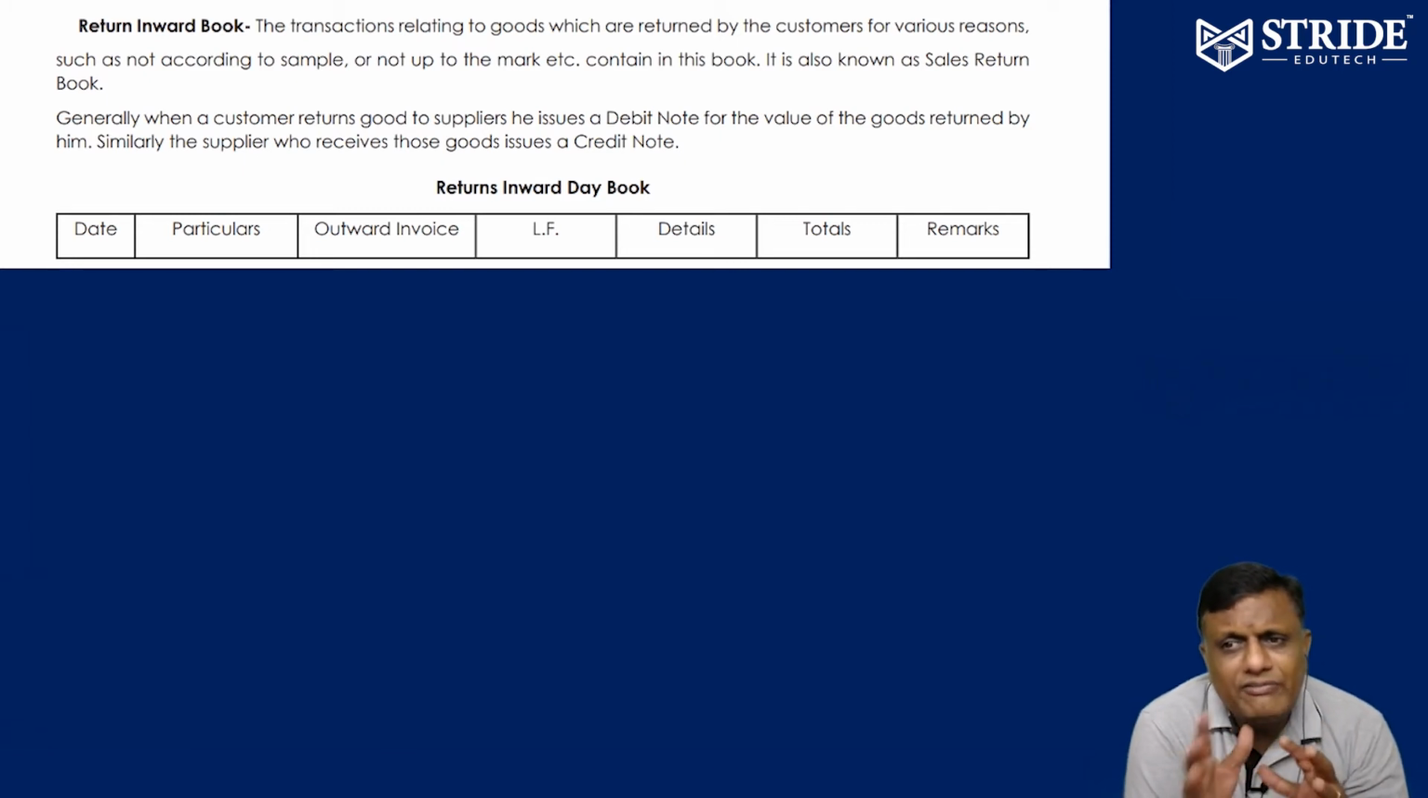Return inward book. What is the format of return inward book? Date you have to mention. The particular, the name of the party who returned the goods, to be entered. The invoice number to be entered. Ledger folio, if there is any reference available, you can enter. Details of the goods can be entered. The total amount to be entered. Any remarks you can put. It is called return inward book.